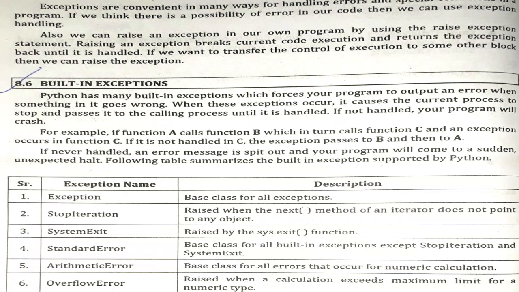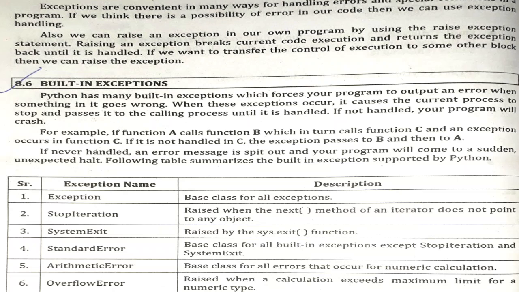The first exception is the Exception class. If you don't have any idea which type of exception will occur in your program, then just make use of this class, Exception. According to the error, this class will throw you the respective type of exception. The Exception class is the base class for all the exceptions. This is the main class. If it is very difficult for you to remember the names of other exceptions, then you can put only Exception, or you can make use of the Exception class.